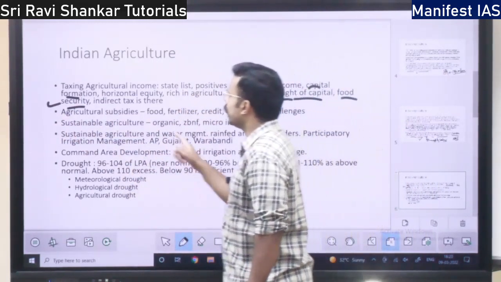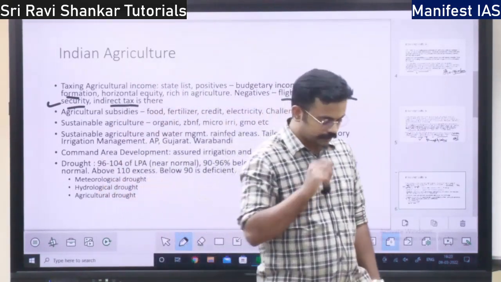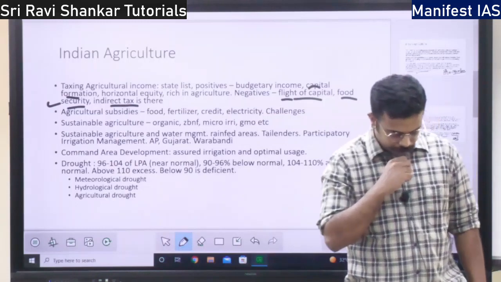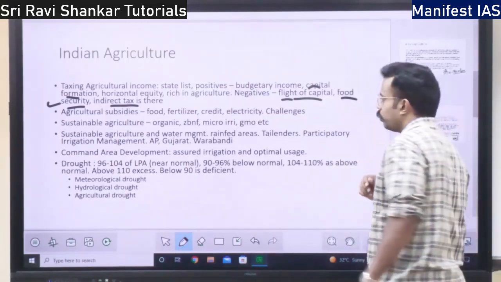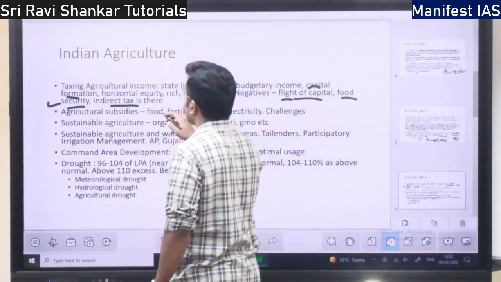And also there is already indirect tax. How is indirect tax there in agriculture? See, what is indirect taxation?